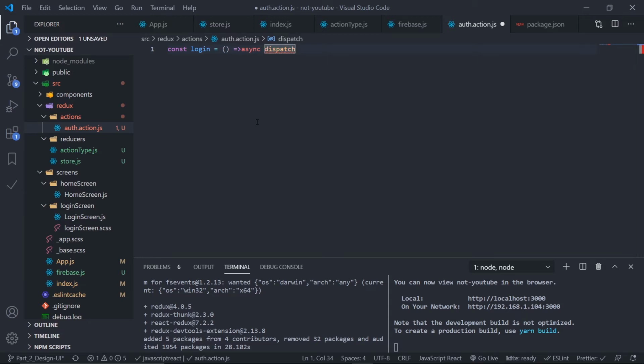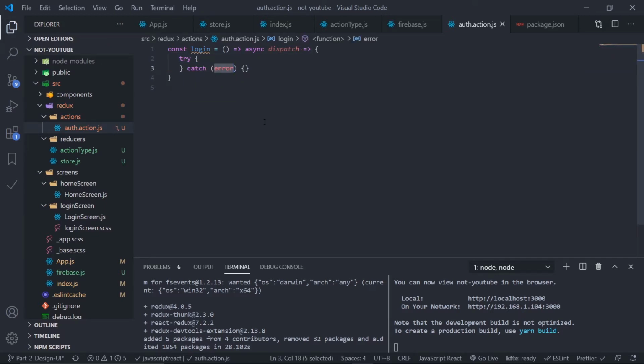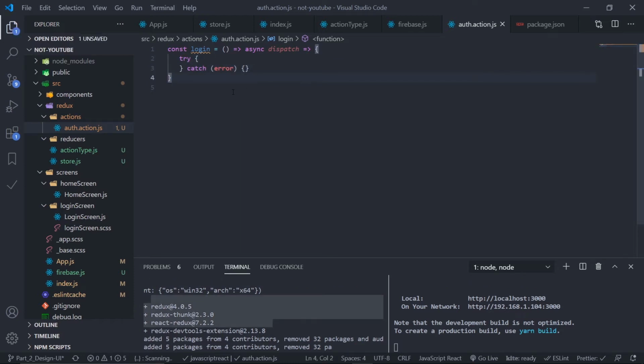And inside this dispatch, just use a try catch block to handle the exception inside an asynchronous call. That's it. And this crazy syntax, this dispatch and then this arrow function and all, it's nothing but this login function is returning a dispatch function, and then this whole block is inside this dispatch function. So just using ES syntax you can just make this shorter. That's it. Font is little smaller, I guess.